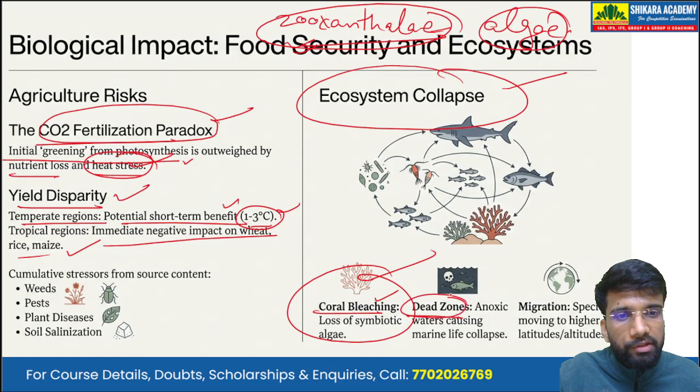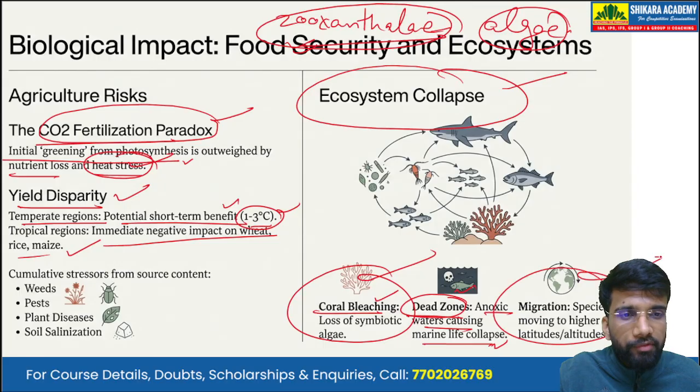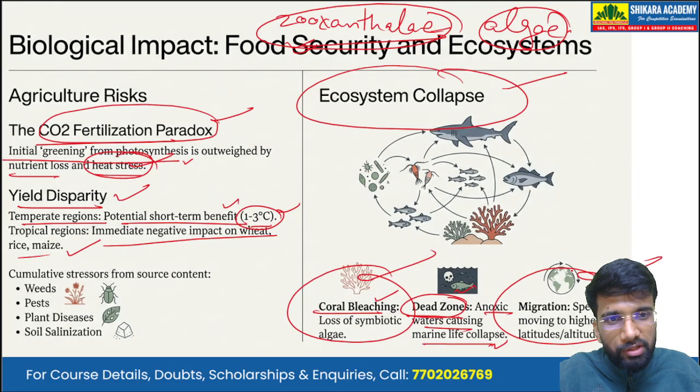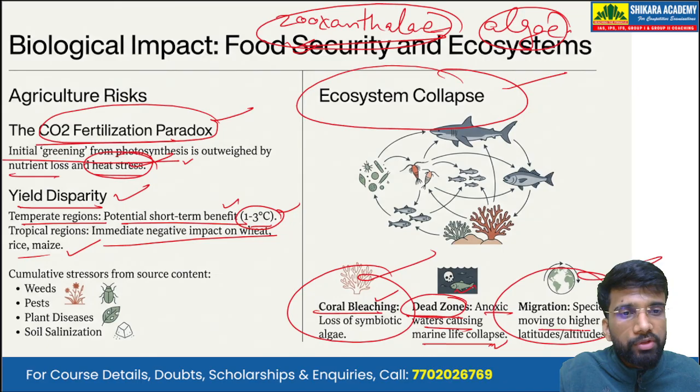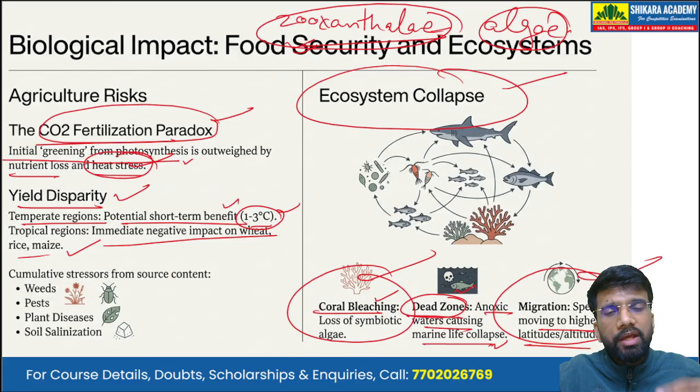Then it forms dead zones, that is anoxic waters causing marine life to collapse. Dead zones are zones where the concentration of oxygen is so low that it cannot sustain life. And we also witness migration, that is, species, the marine species, move to higher latitudes or altitudes. Be it species on the ground or species in the water, they try to move to cooler areas.